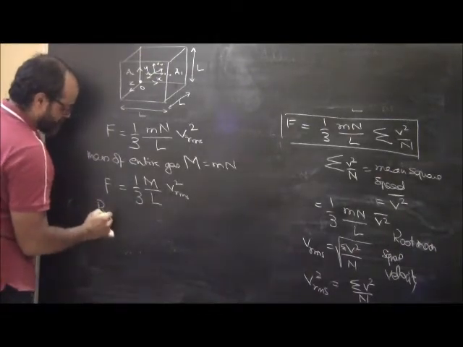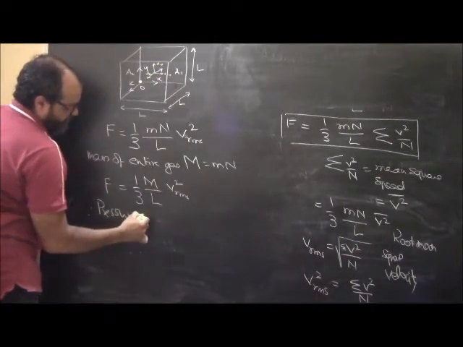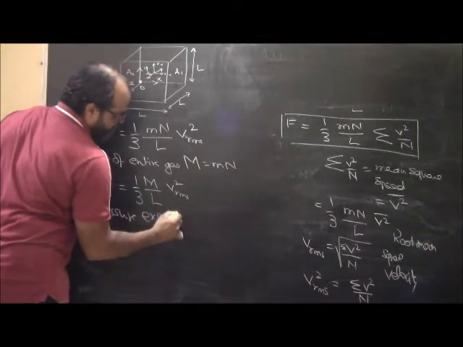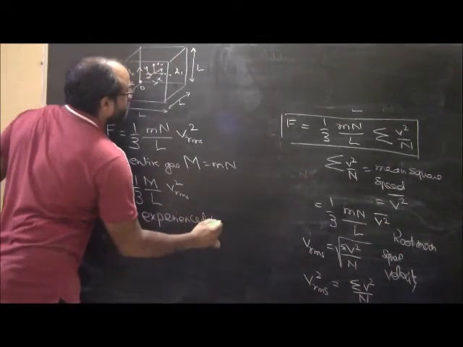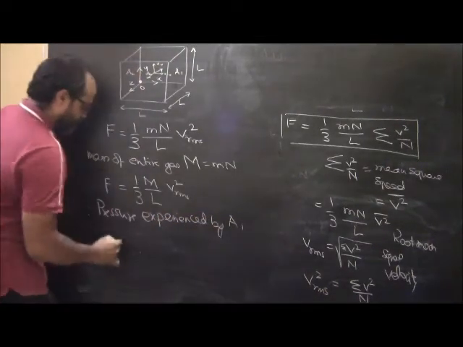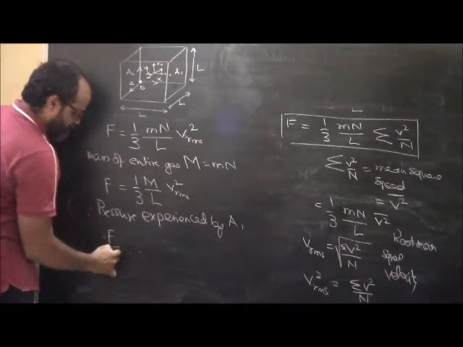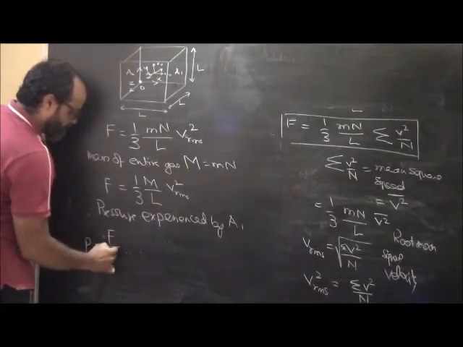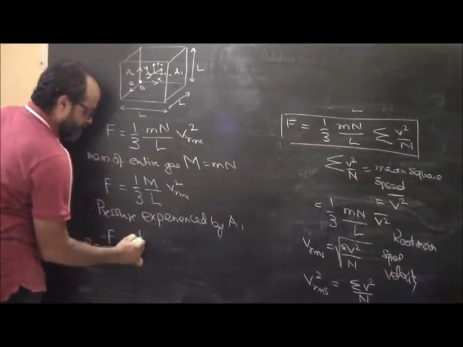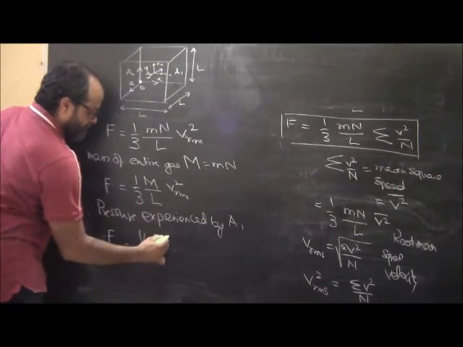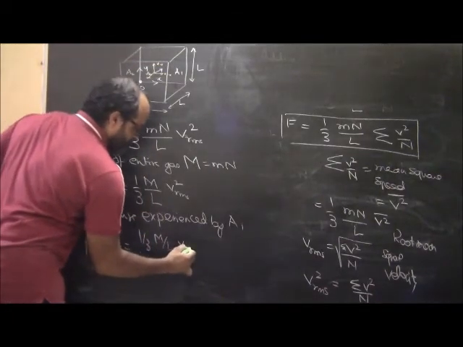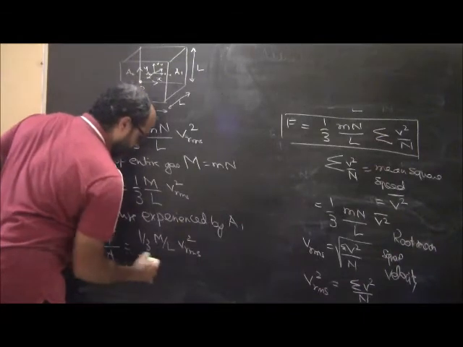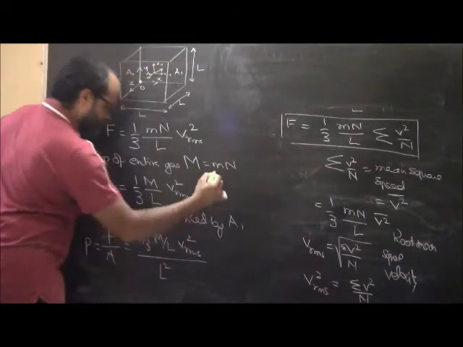So what will be the pressure experienced by A1? Pressure will be force upon area. That's going to be 1 by 3 M by L V RMS square upon L square.